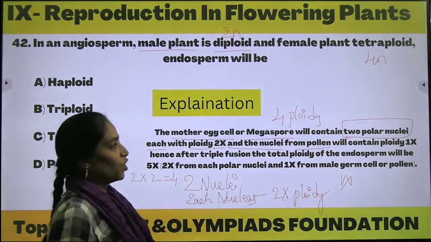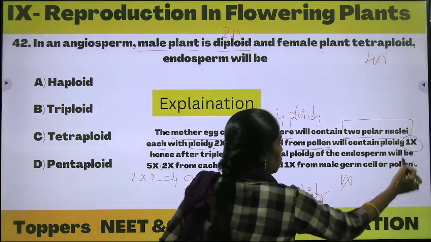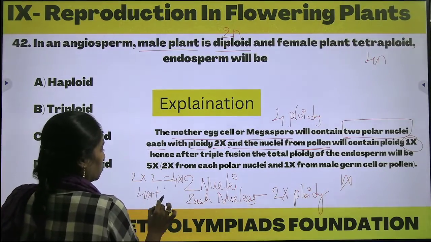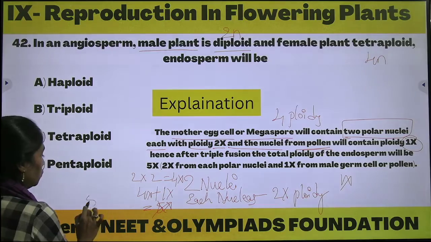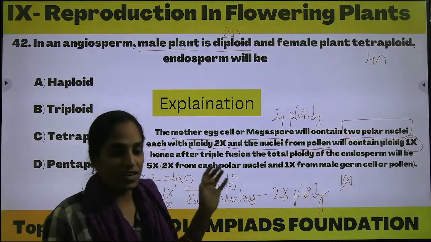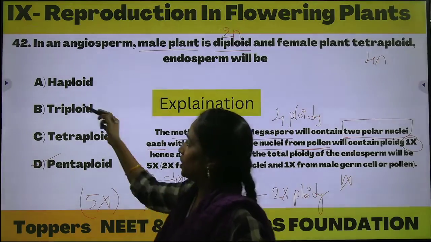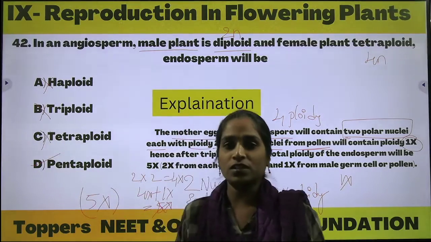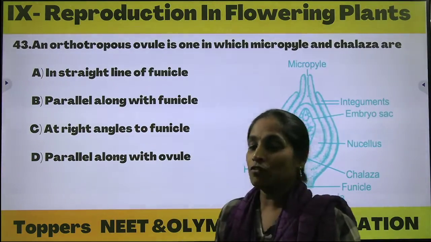And coming to the pollen grain, which contains a ploidy of only 1x. So 4x plus 1x is equal to 5x. Okay, so this will be the condition. 5x, in the sense, which kind of ploidy condition can we consider it as? It must be considered as a pentaploid condition, not haploid, not triploid, not tetraploid. The correct option is pentaploid condition. Right. Next, coming to question 43.